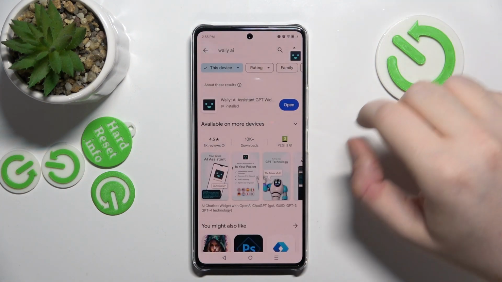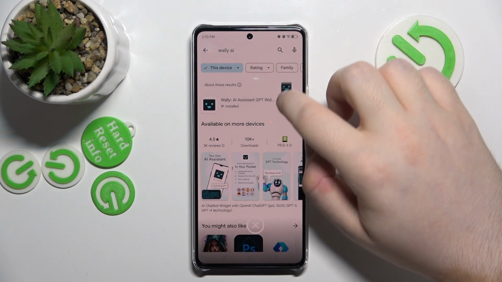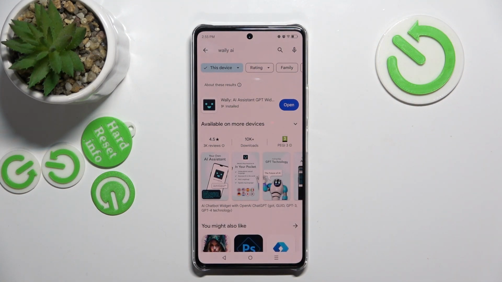And as you can see, he responded. And if you want to remove him from your screen, just drag him into the X icon in the middle of your screen.